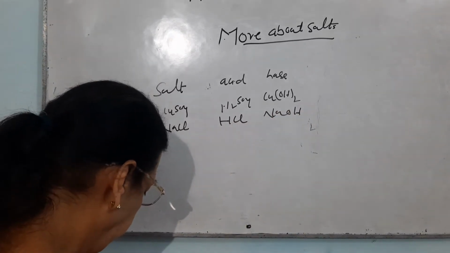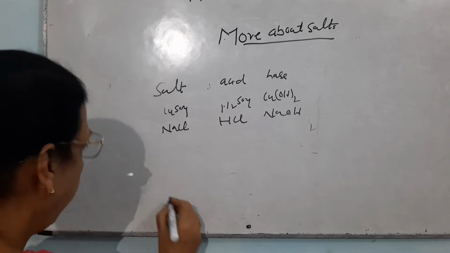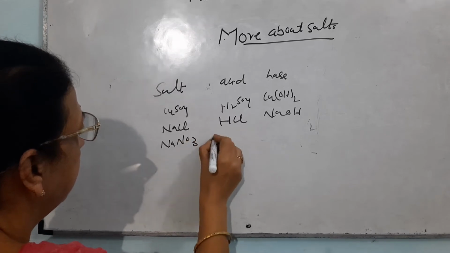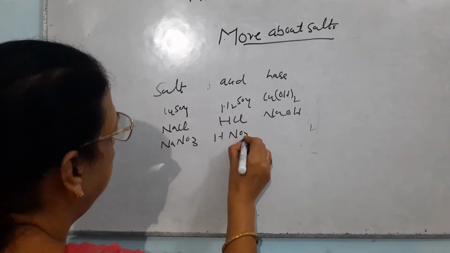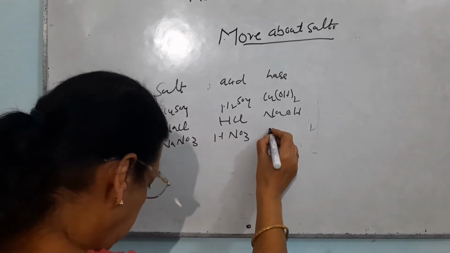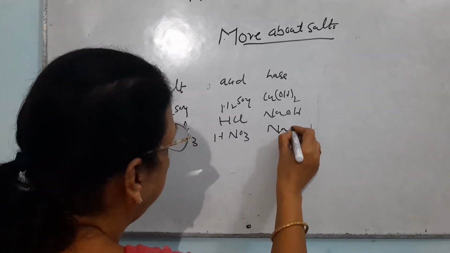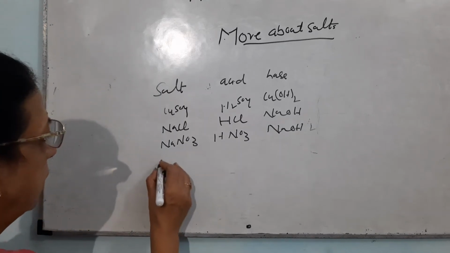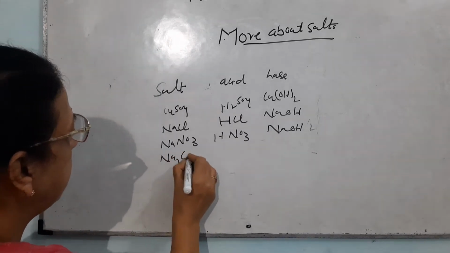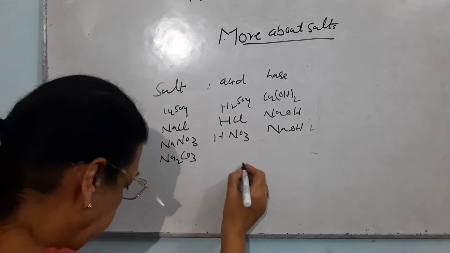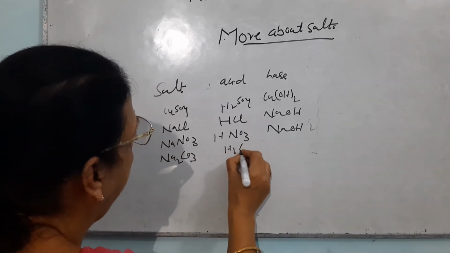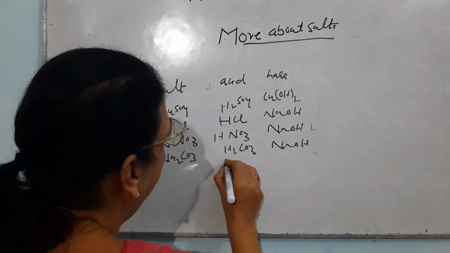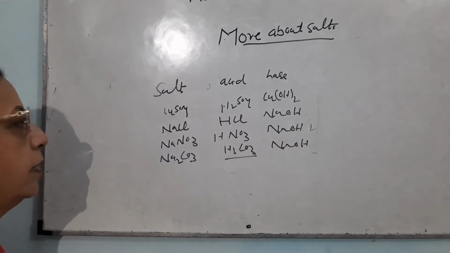The next salt which is given is sodium nitrate, that is NaNO3. The acid is HNO3 and the base which will be used, you can take any. So I will take NaOH here. Now similarly, sodium carbonate, this is Na2CO3 and it will be formed by H2CO3 with NaOH.